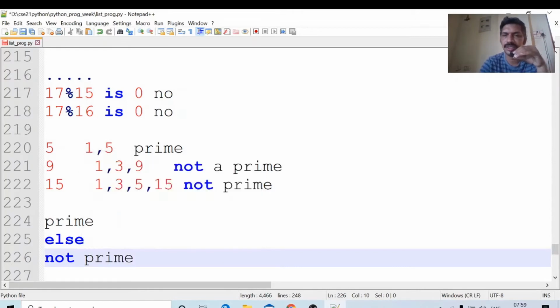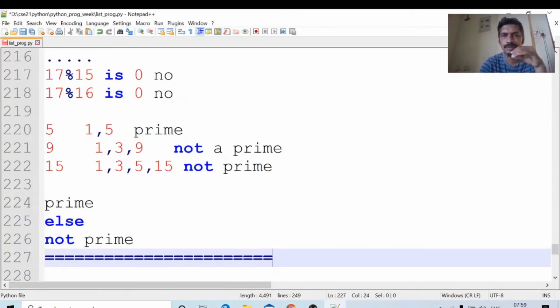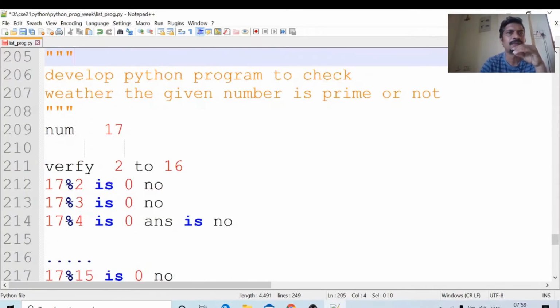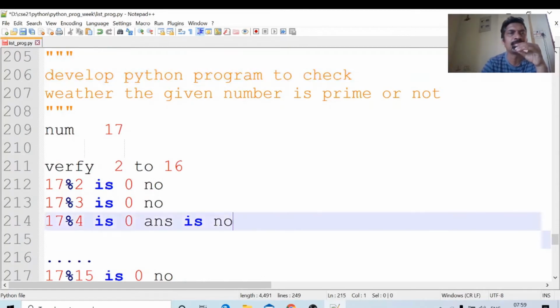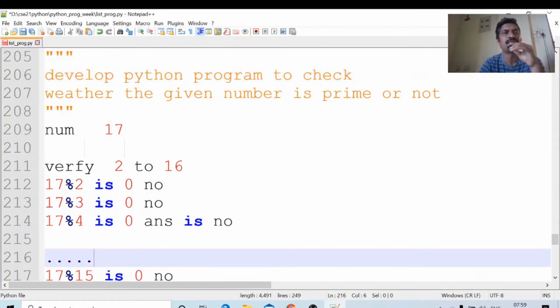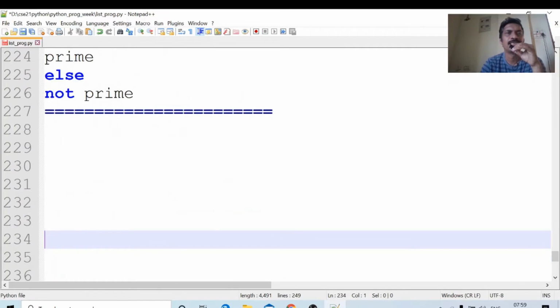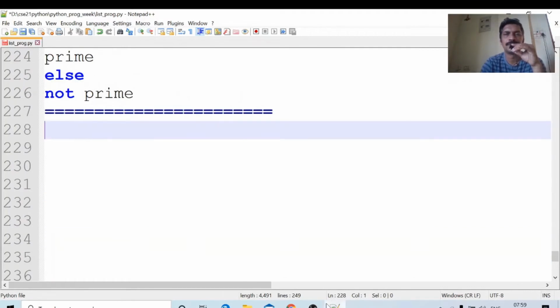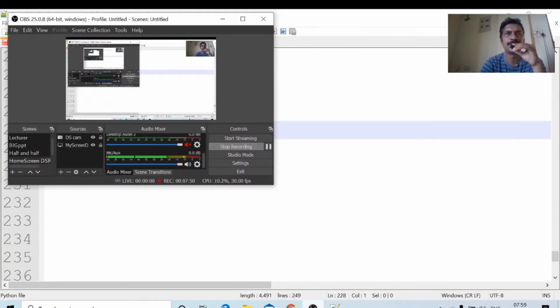This is the logic for the program. Once again, first we will read a number. From 2 to that number minus 1, we will check every number, whether the given number is divisible by it or not. If any number, 2, 3, 4, 5 up to n minus 1, divides it, that number is not a prime number. Otherwise, that number is a prime number. Now we will see the program for computing the prime number.